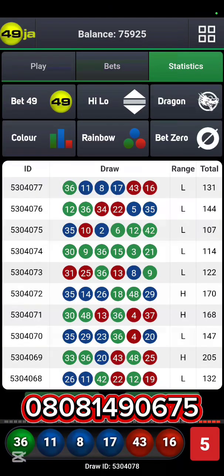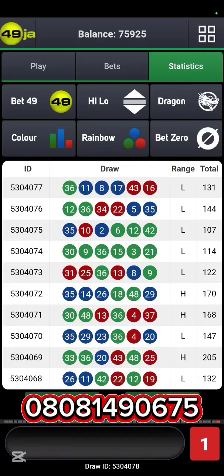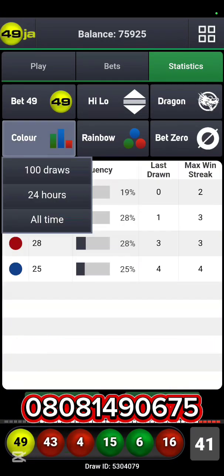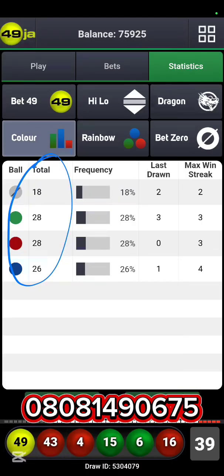This is ID 77. So let's see between ID 77 to ID 86. That is 10 draws from now. What happens? We are to stake on red, blue, and green. Red, blue, and green. So that's why I stated whenever there's a statistic setup like this, someone like me who knows the system very much, I know what I can play.